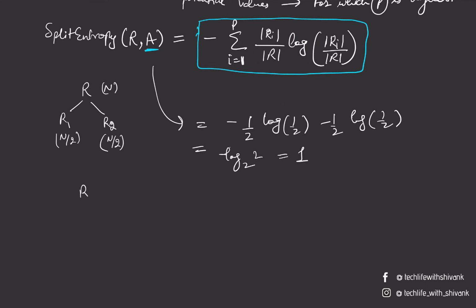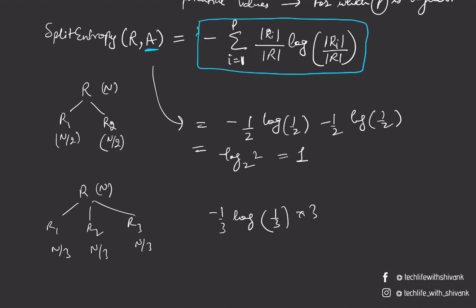Now let's say we divide R into three parts, R1, R2, R3, equal size. Then the split entropy would be minus 1 by 3 log of 1 by 3 times 3, which is log of 3 on base 2, which is around 1.6. So split entropy increases if the number of parts in which splitting on feature A divides the region becomes higher.